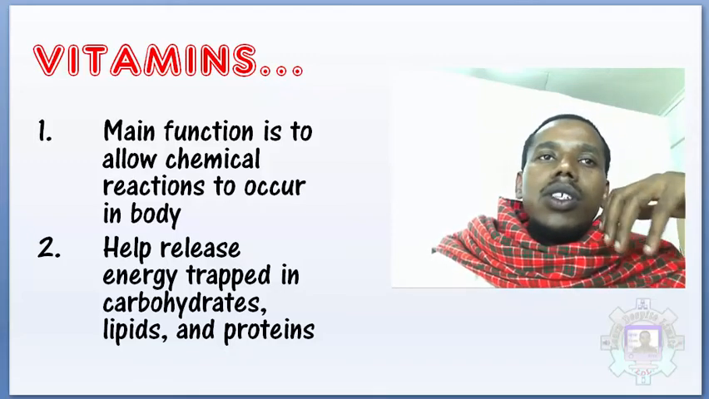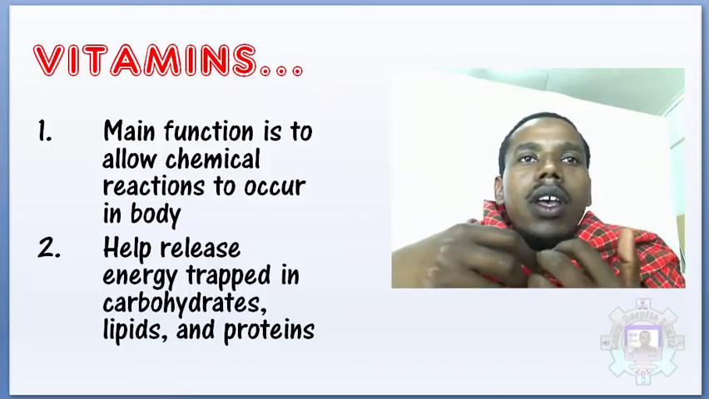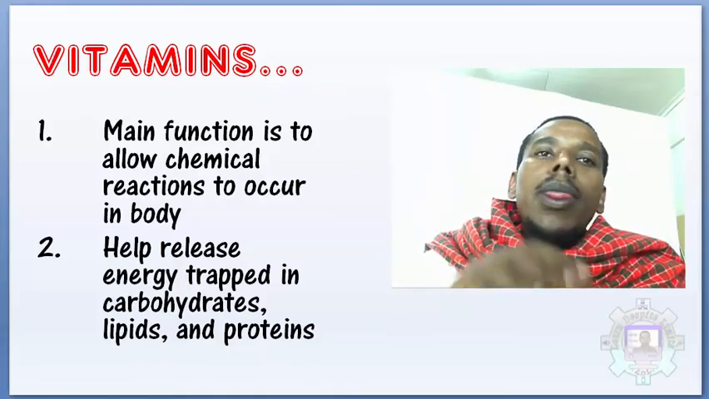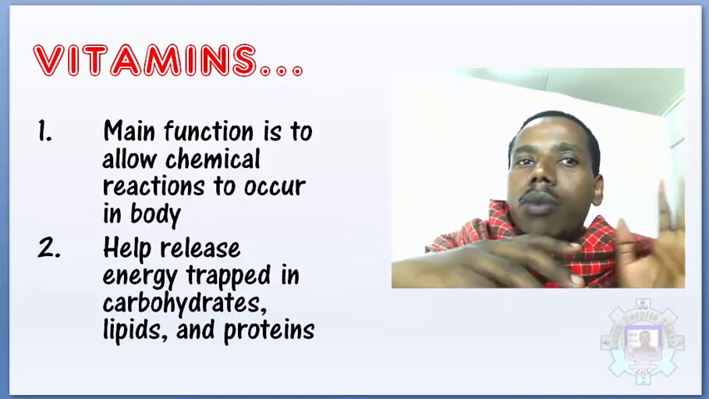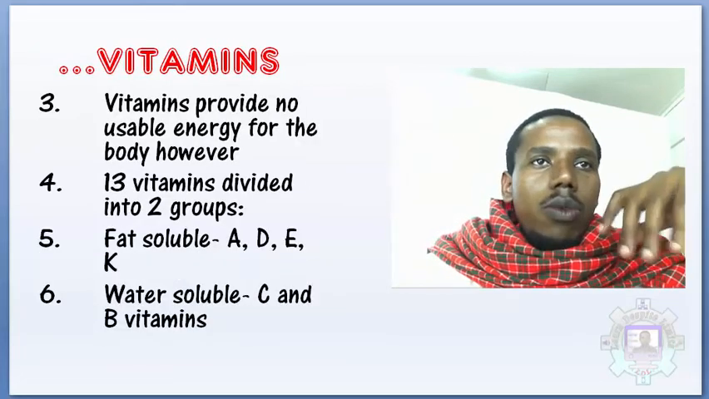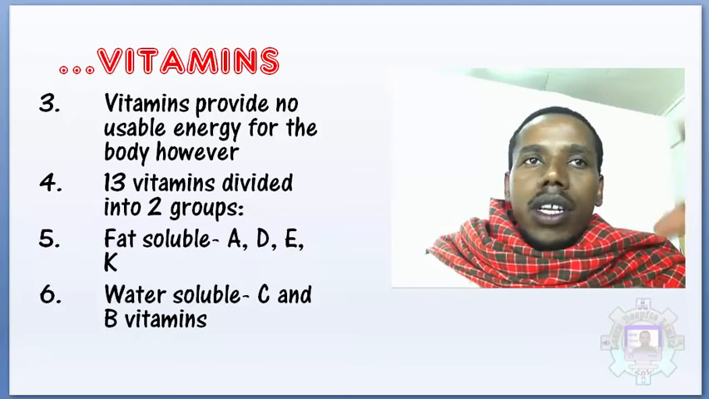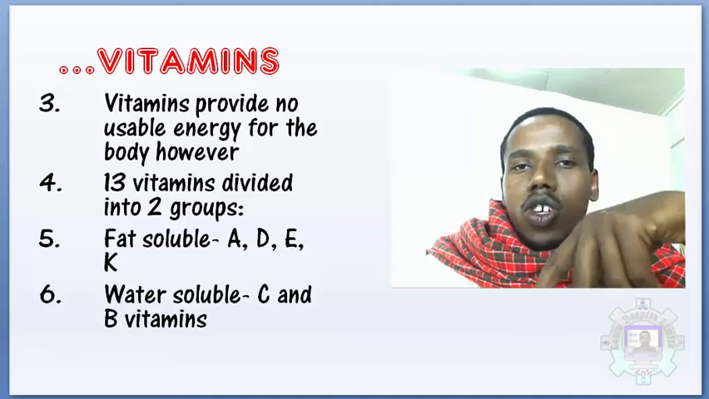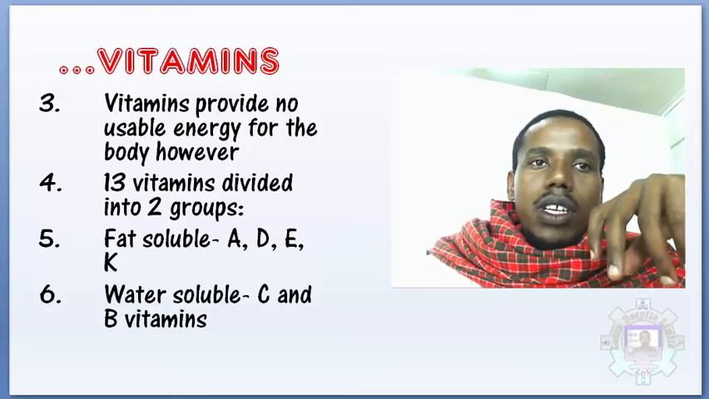Their main function is to allow chemical processes or chemical reactions in our body. They help us release energy trapped in carbohydrate, lipids, and protein. Vitamins are very essential in our body, and we have at least 13 vitamins, given in 2 groups: fat-soluble vitamins and water-soluble vitamins.